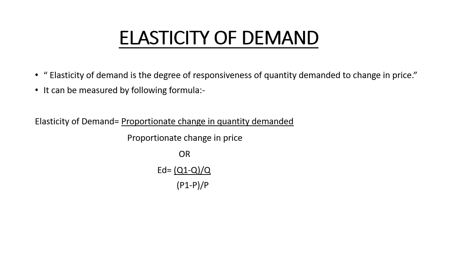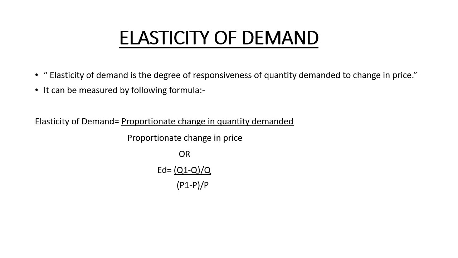Now there is a formula for this, and it can be measured by using the following formula: elasticity of demand is equal to proportionate change in quantity demanded upon proportionate change in price. The word proportion comes here by subtracting the new quantity from the previous quantity and dividing it by the old quantity, and likewise the difference between the new price and the old price is divided by the old price.